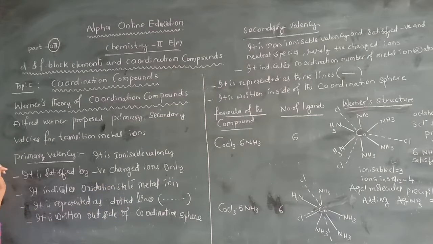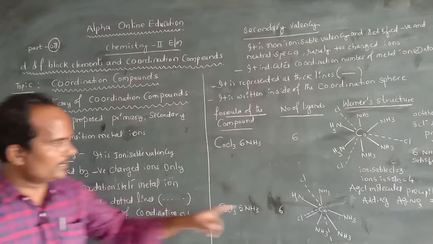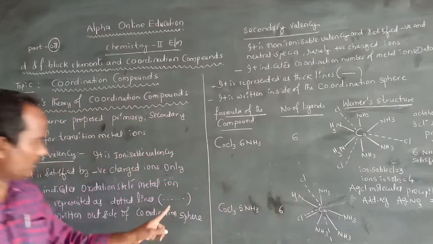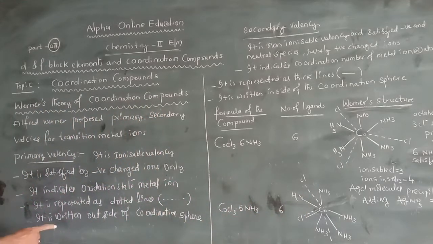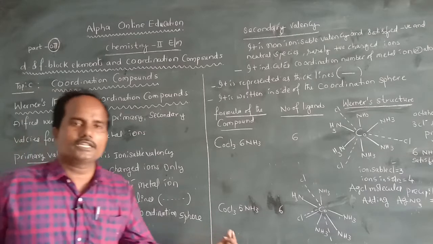How is the primary valency denoted? It can be indicated by dotted lines. When writing the coordination compound, where is the primary valency indicated in the formula? It is written outside of the coordination sphere.